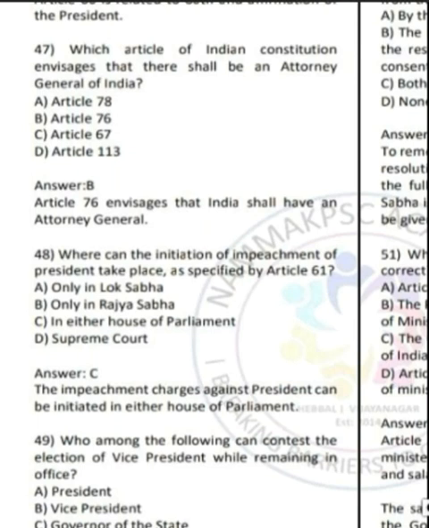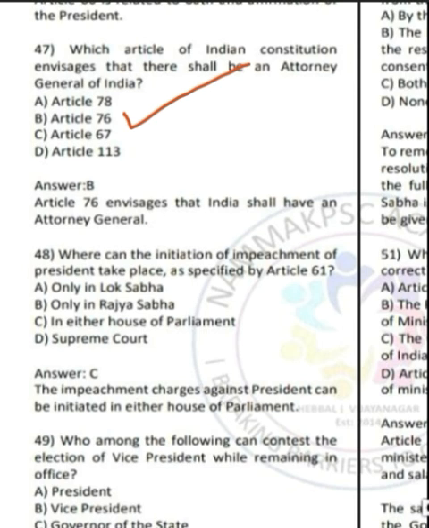Moving on to question number 47, it is asking which of the following articles is related to the Attorney General of India indirectly. So the correct answer is option B, Article 76. Article 76 envisages that India shall have an Attorney General. So you can go through Article 76 to find out more details regarding the Attorney General of India and what are the functions of the Attorney General and what powers he enjoys.